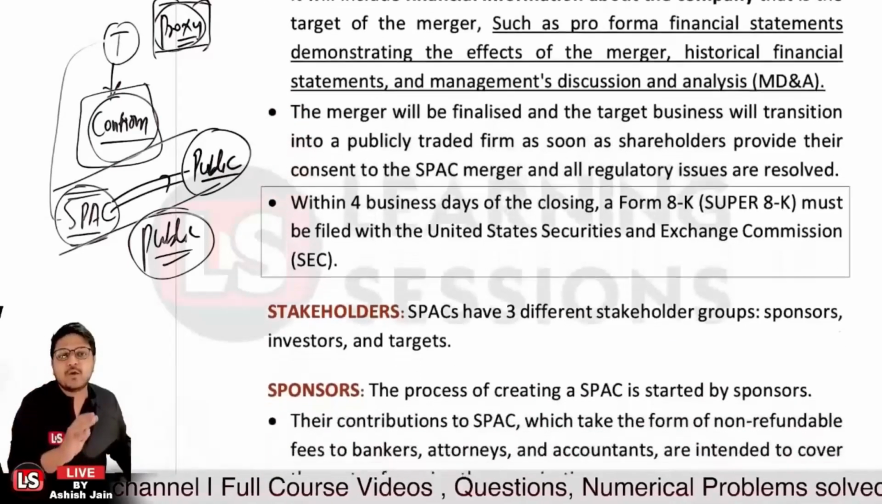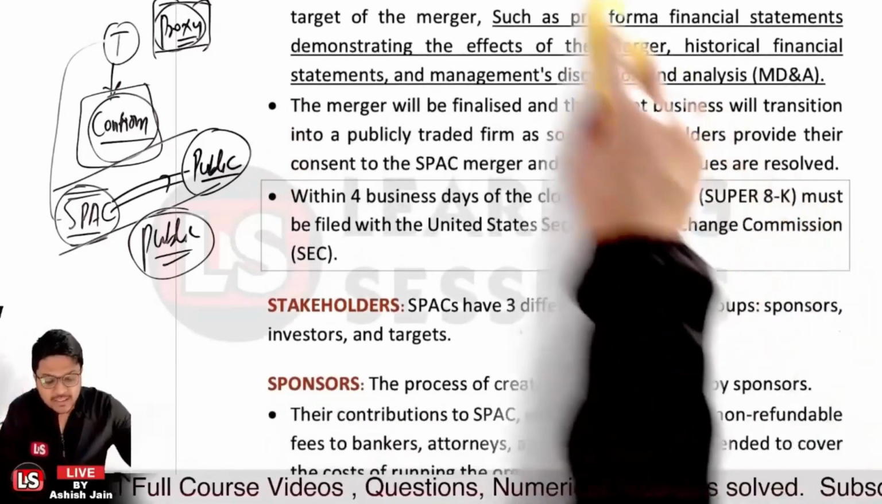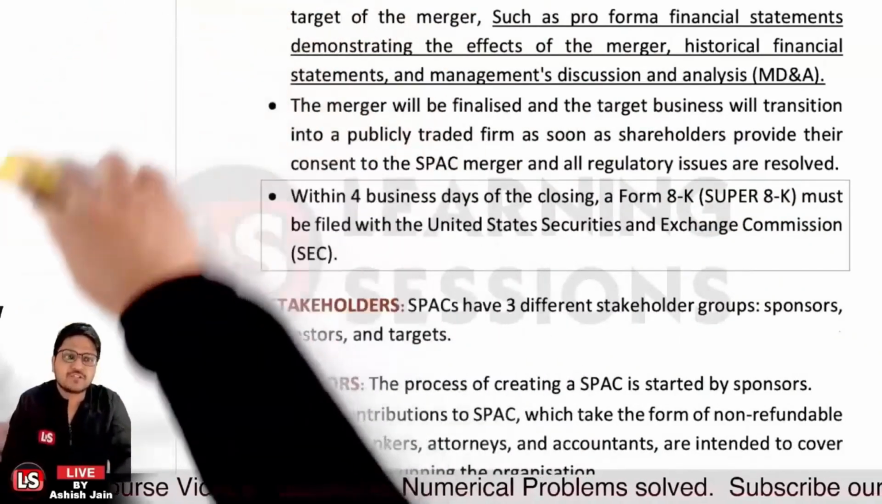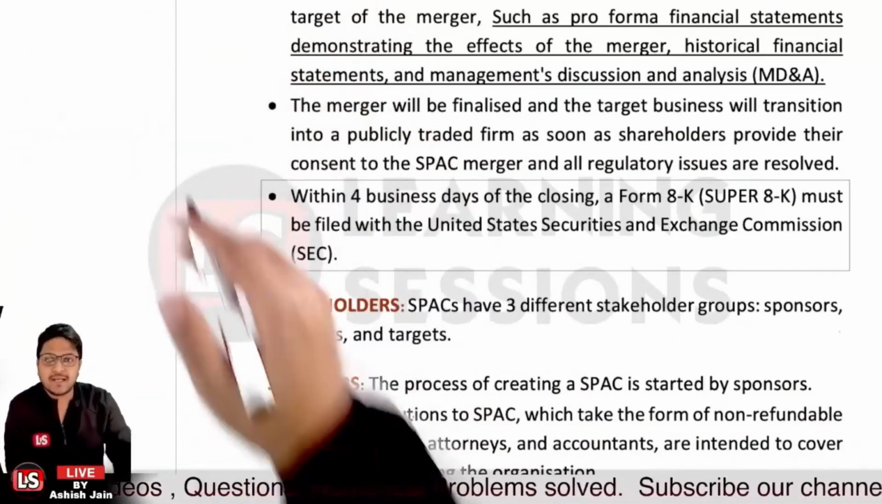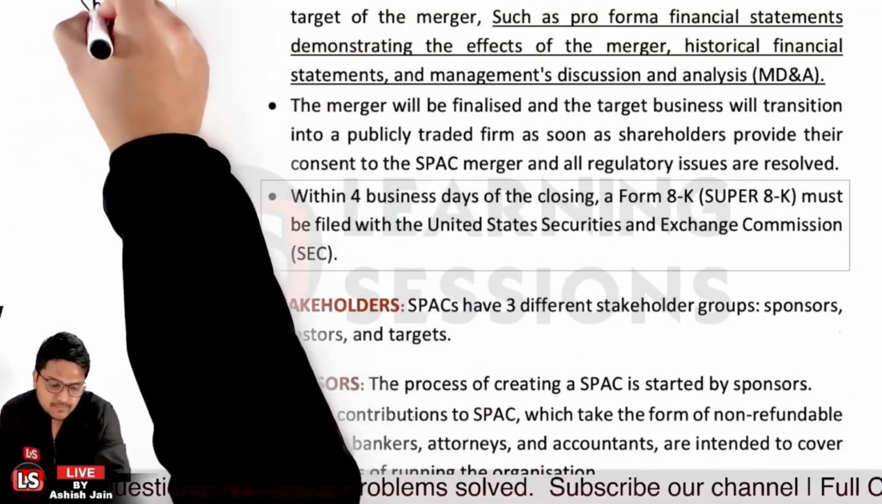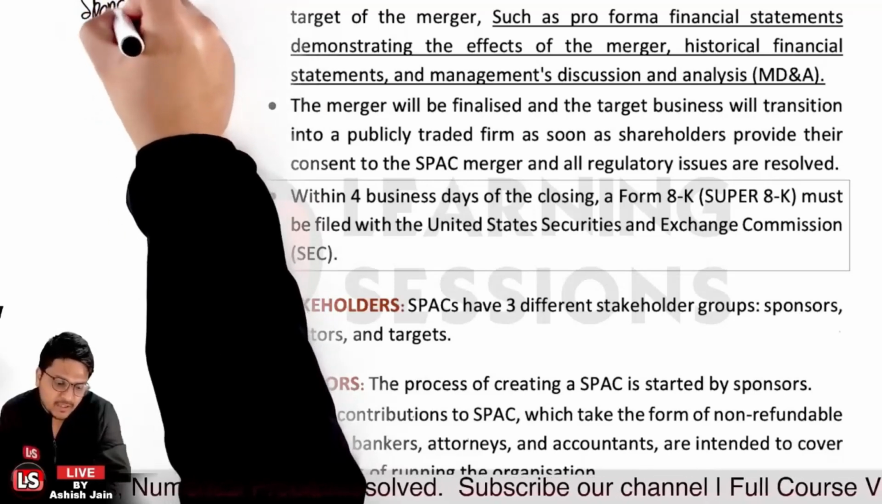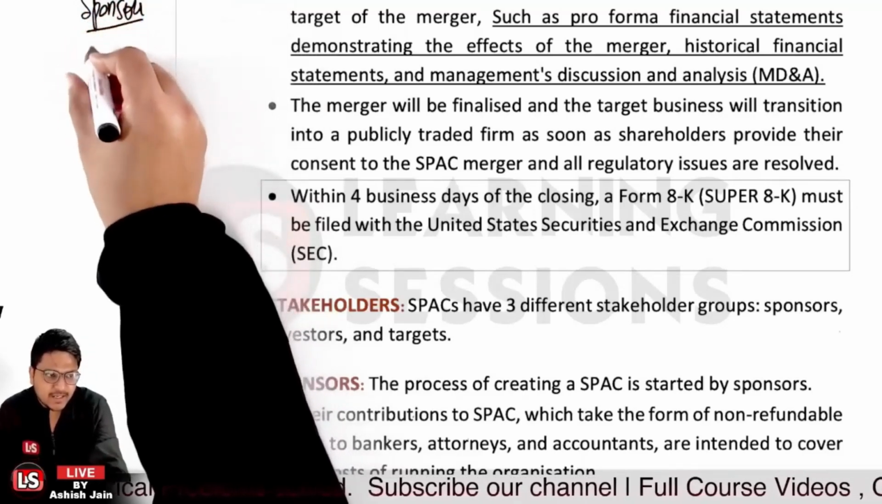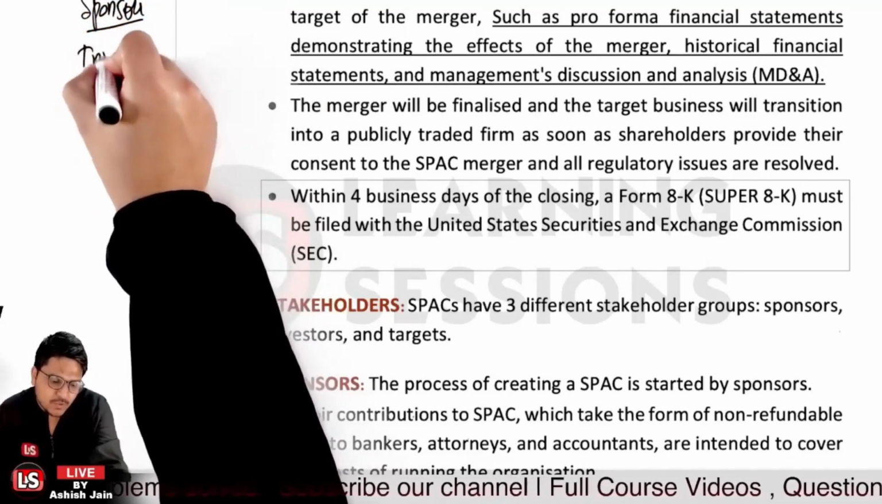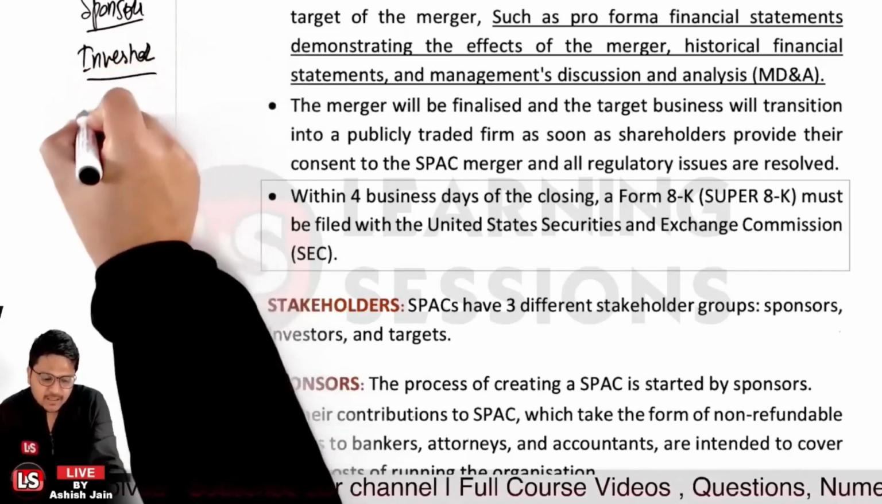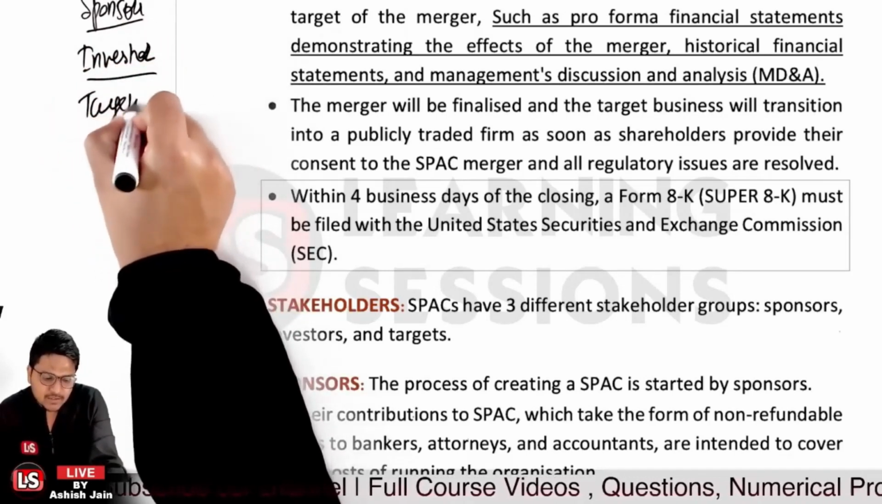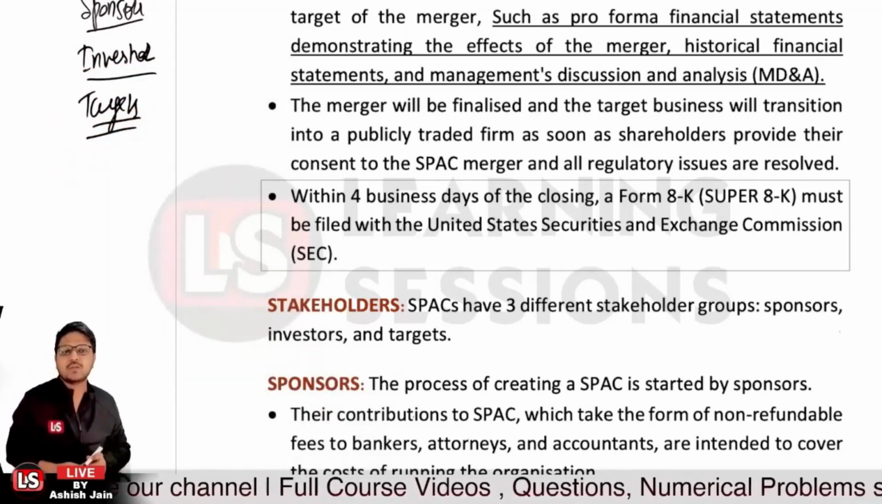Further, it's related to stakeholders. In a SPAC, we have three different kinds of stakeholder groups. We have the sponsors, and other than that we have the investors who are going to invest, and thirdly we have the targets, right? So firstly we are going to talk about the sponsors.